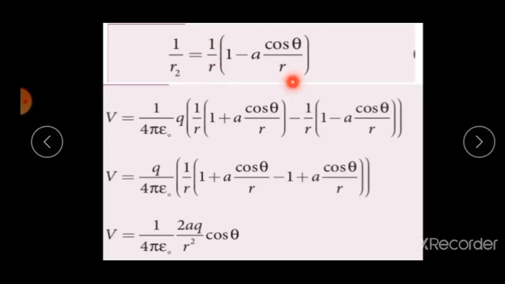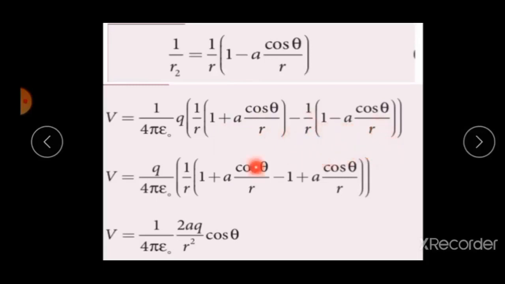Now these two values of 1 by r1 and 1 by r2, substitute in the equation V is equal to 1 by 4 pi epsilon naught q into 1 by r1 minus 1 by r2. Now substitute 1 by r1 value, 1 by r into 1 plus a cos theta by r, minus 1 by r into 1 minus a cos theta by r.